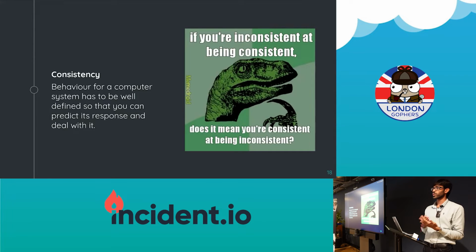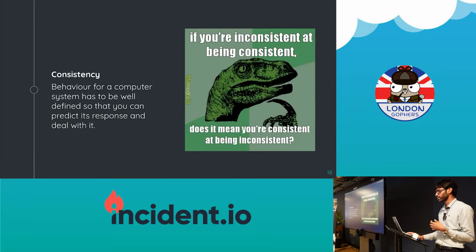Again, consistency is a very loaded term. It's used in different contexts, but whenever you're thinking about your system and your application, you define what consistency means to you, right? So if I am building a database, then I say, hey, this database will give you read after write, right? So if you write and then you read, you will get what you just wrote. And I can define whatever I want. Consistency does not mean it has to be very, very consistent, right? And so I can say, hey, no eventual consistency, anything can happen, no guarantees. That is also a consistent system. The definition is, it has to be well defined. That's really crucial.